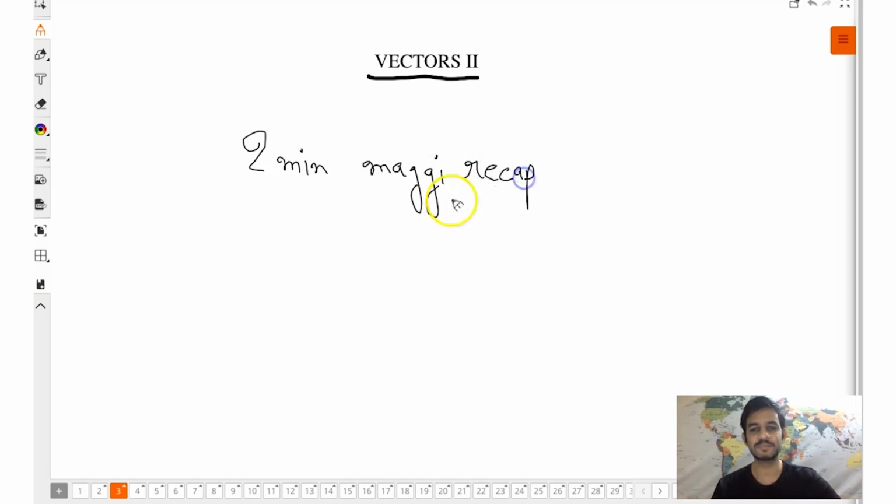2 minutes Maggie recap. So what did we study in the last session, in the first session of the vectors? First of all, we discussed what actually are vectors. We discussed physical quantities, then we divided physical quantities into scalar and vector. Now, a vector should have three things: magnitude, direction, and the third important point which most of the students miss, it should follow vector laws of addition. After that, we had some examples of scalar quantities and vector quantities.